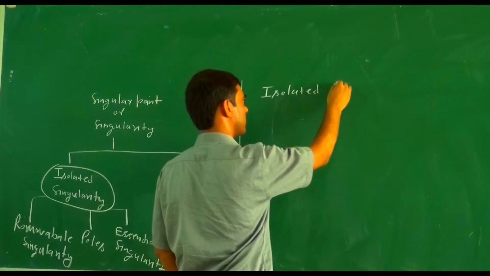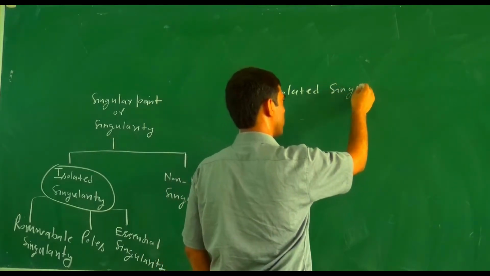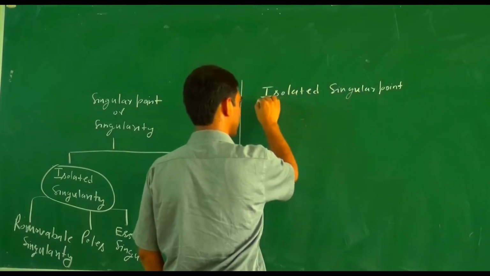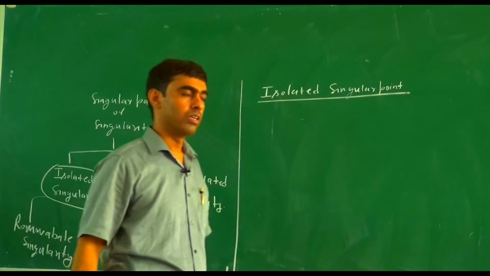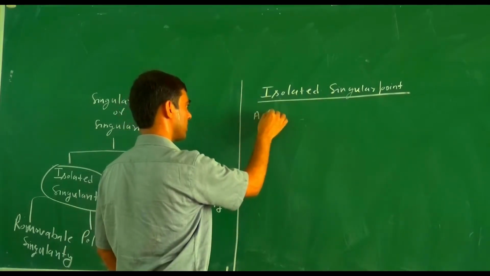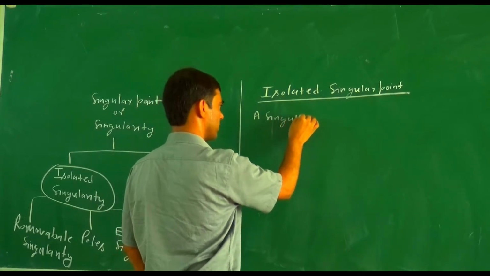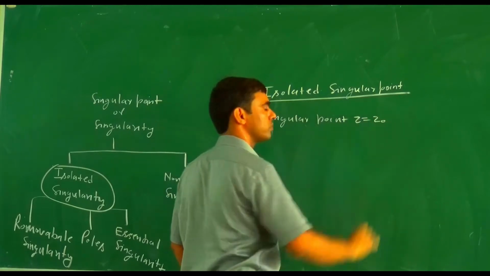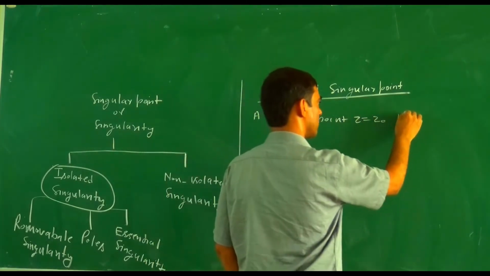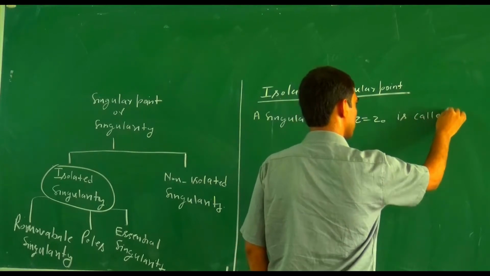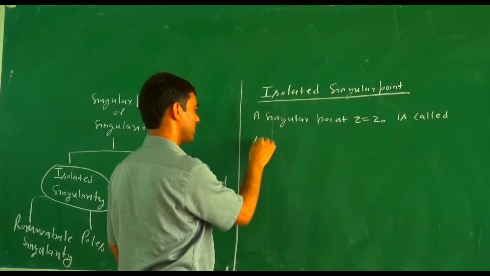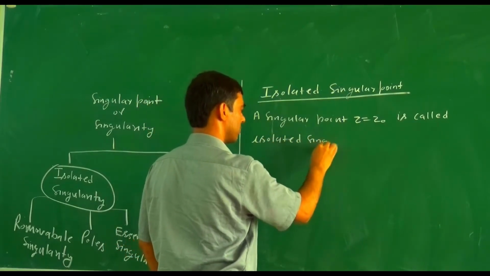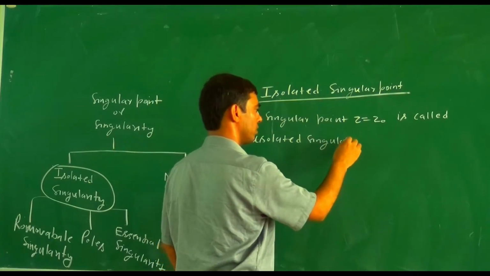A singular point z equals z0 is called an isolated singular point